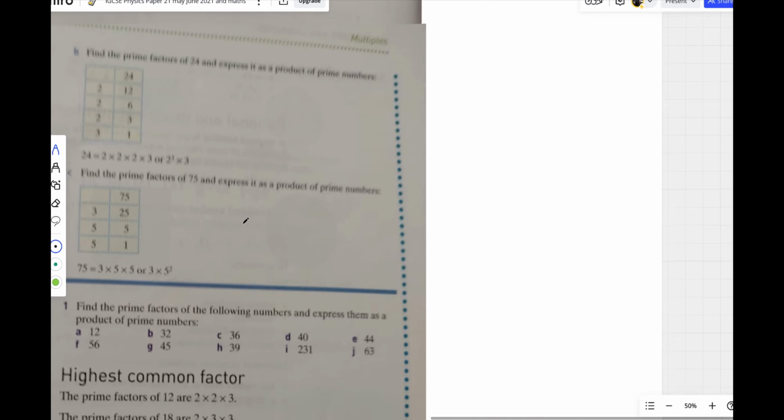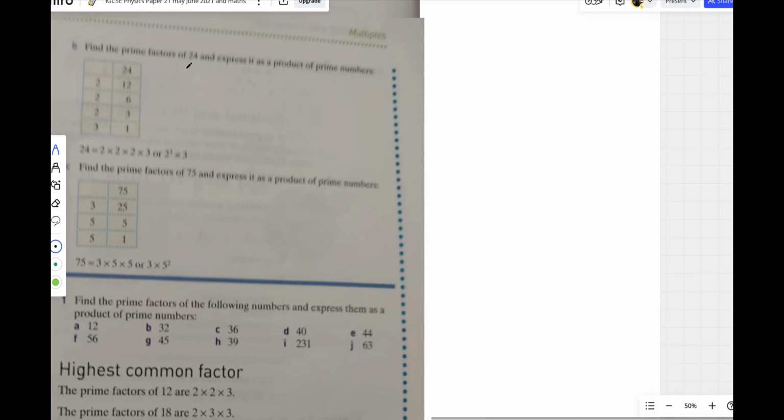We move on. More examples of prime factors: 24. Find the prime factors of 24 and express it as a product of its prime numbers. You break 24 down. 2 into 24 you get 12. 2 into 12 you get 6. 2 into 6 you get 3. 3 into 3 you get 1. So you bring all these out as your prime factors. The numbers are only 2 and 3. 2 occurs 3 times and 3 once. So the prime numbers are 2 and 3 only.